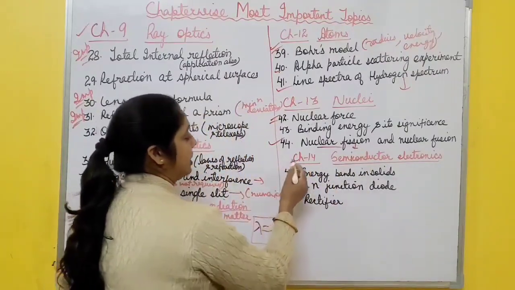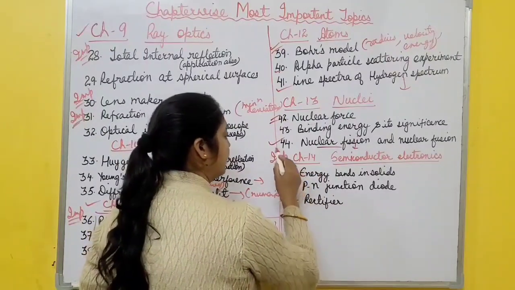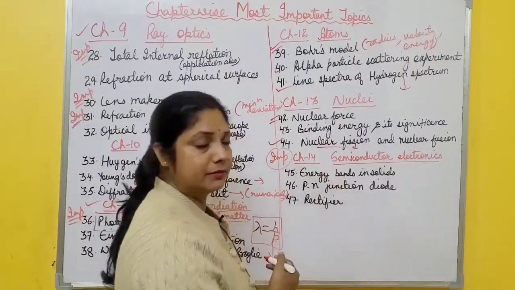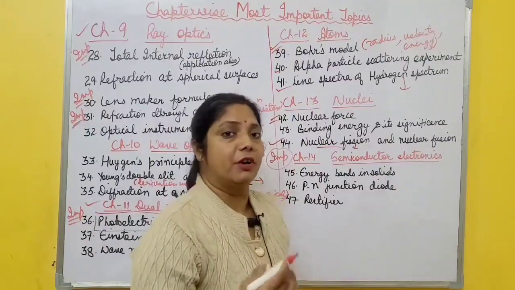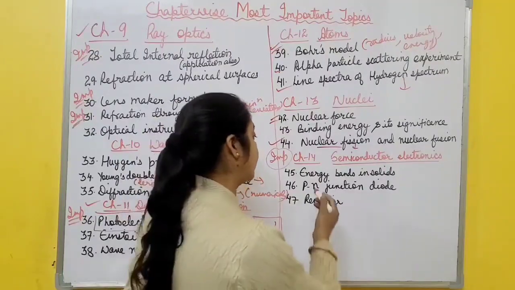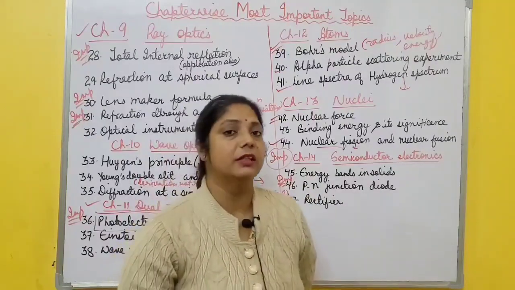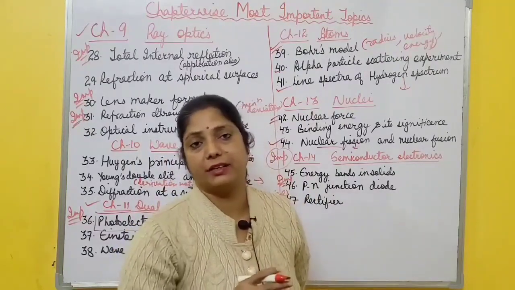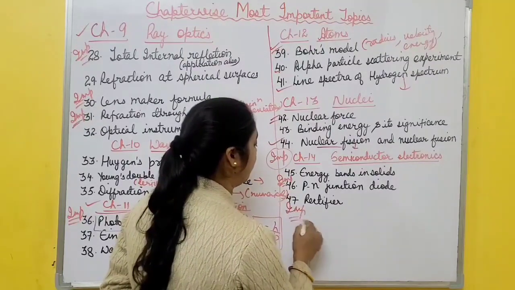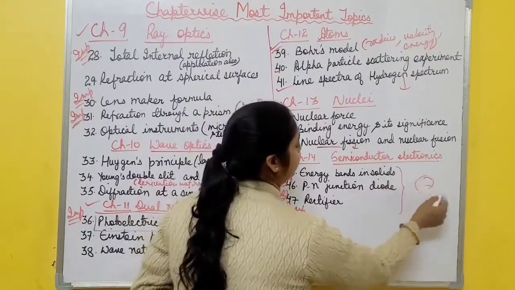Then the last chapter, chapter number 14, semiconductor electronics. This chapter alone is of 7 marks, and it's a very small chapter, right? In this one you have to revise energy bands in solids, how energy band formation takes place in the case of metals, insulators and semiconductors. And then p-n junction diode. It's also very important. p-n junction formation, then forward and reverse biasing, VI characteristics of forward and reverse bias. And the last most important topic is the rectifier, both half wave and full wave rectifier. So only 3 topics are there. You must revise these topics and easily get these 7 marks.